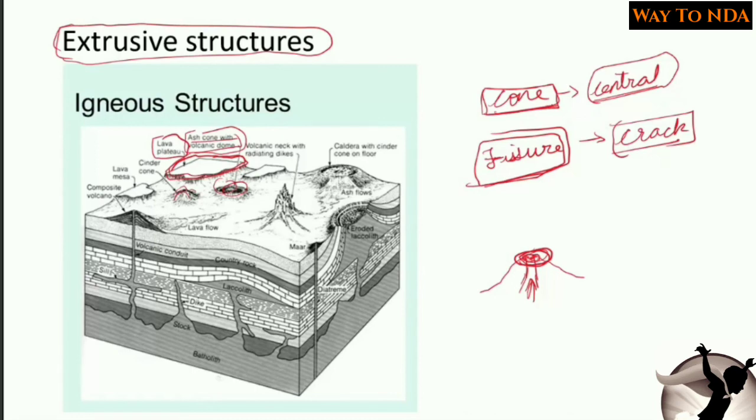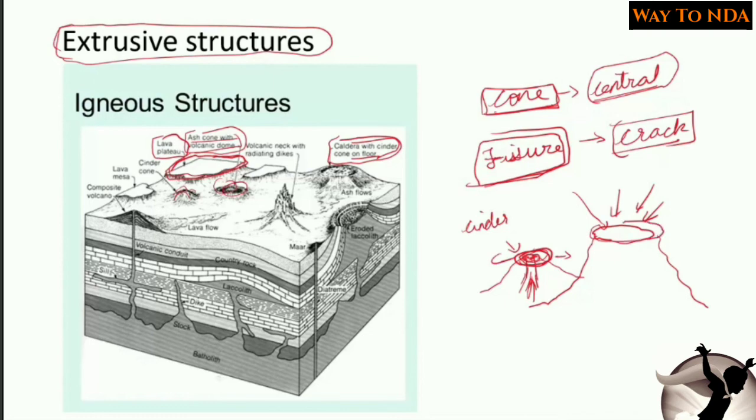Then again, after 2-3 blasts, a new crater was formed, and it got filled with the rainwater after some time. So this is called caldera with the cinder cone on floor. First this is called cinder cone or crater, and when again 2-3 blasts happened, it got widened and enlarged, and this is called caldera, and it got filled with the rainwater.